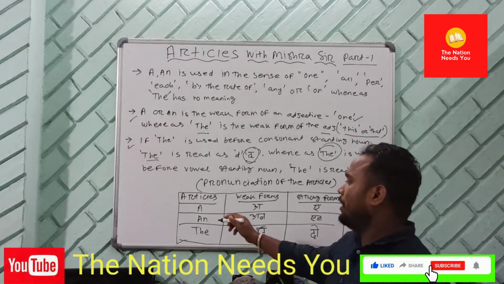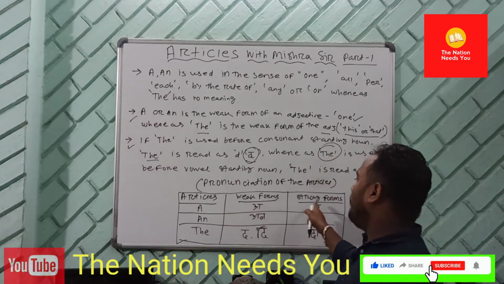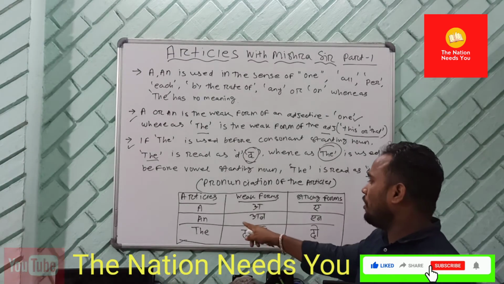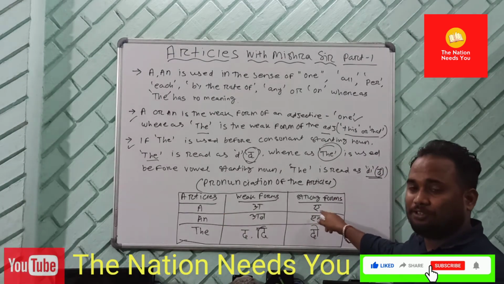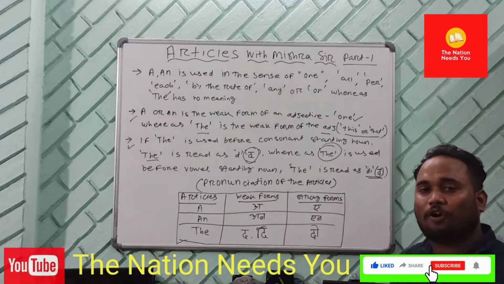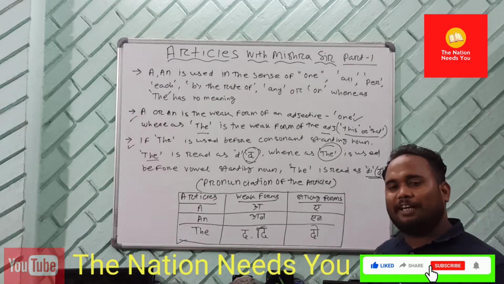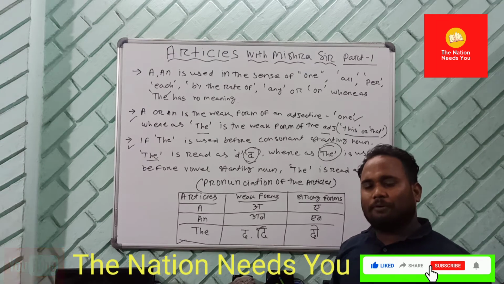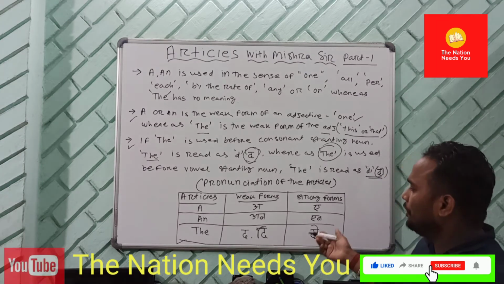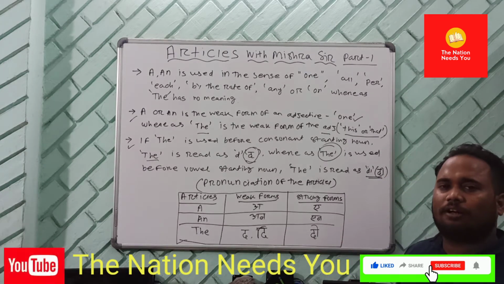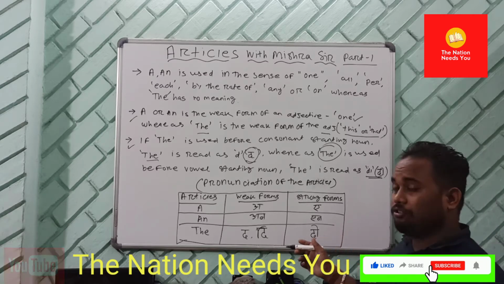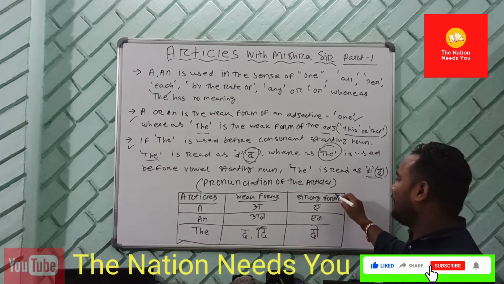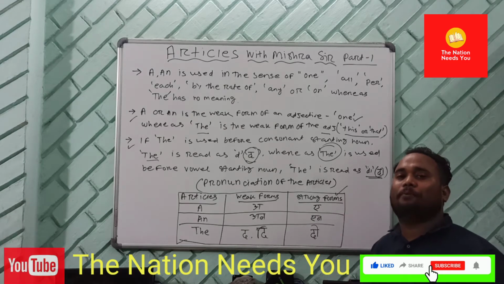Let's see, we have articles, weak form and strong form. A can be pronounced as uh or ay. All the time we are using the weak form, either form we can use, but if you look at it thoroughly, then you will differentiate between a and ay. Now, Ram is a boy.